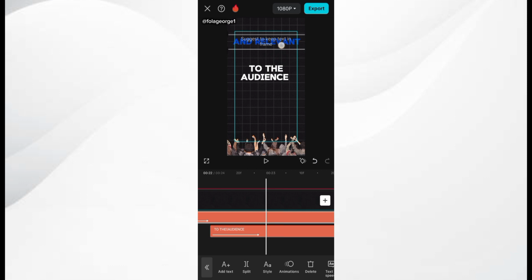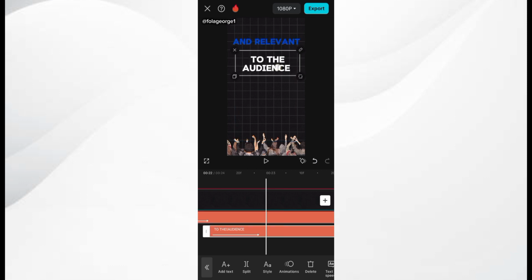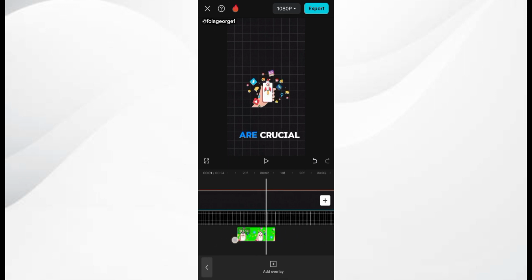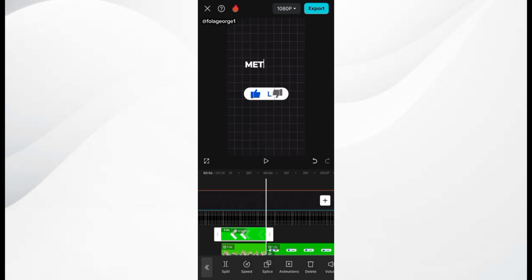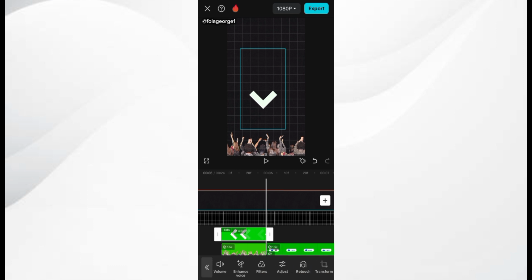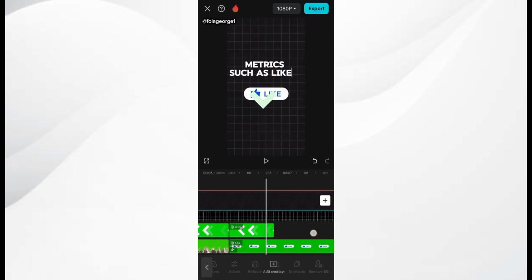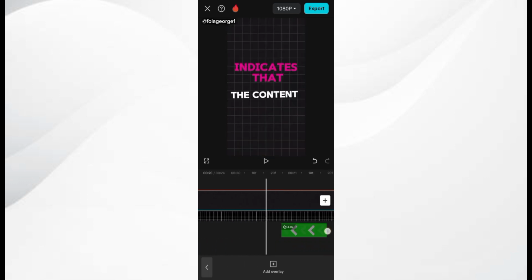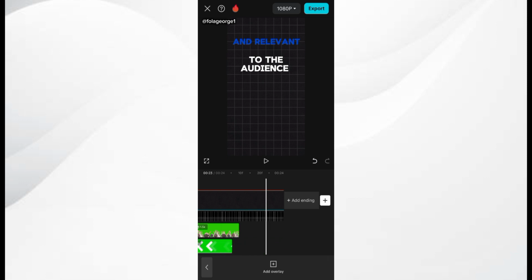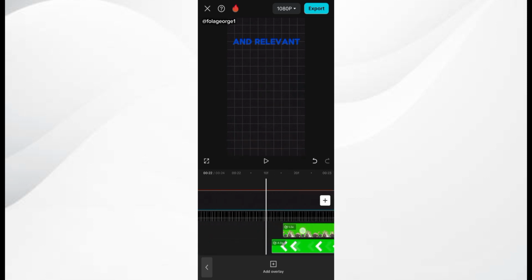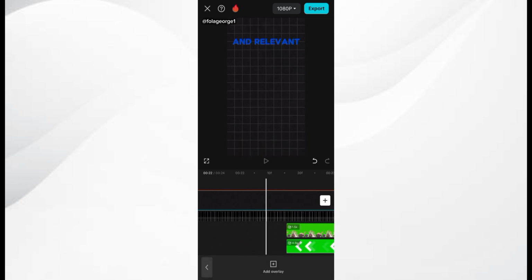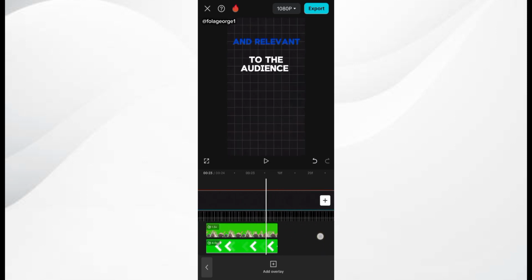So there is a particular arrow animation I used also. So I'm going to be needing that arrow animation again. So I just scroll to the beginning of the video, click on overlay and duplicate this arrow animation. Click on duplicate and drag it to where you need it. So I drag it downwards to where I need it and position it right there. So I just position it with this audience animation. So I play it to the audience, and this is what we have.